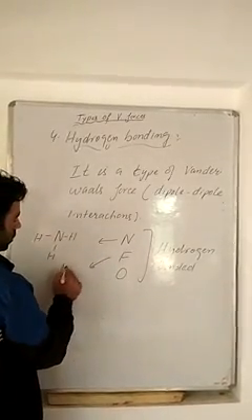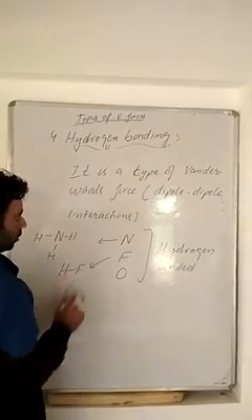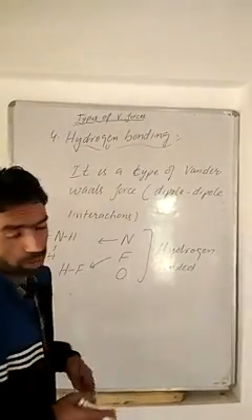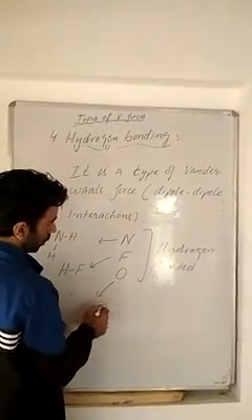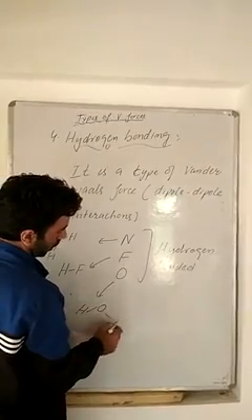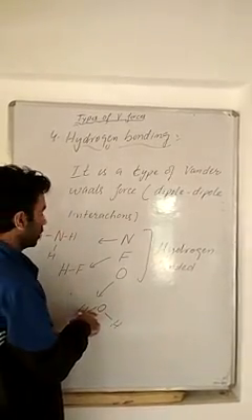Similarly, HF is the only molecule having hydrogen bonded to fluorine. Similarly, if we have water, hydrogen is directly bonded to oxygen.